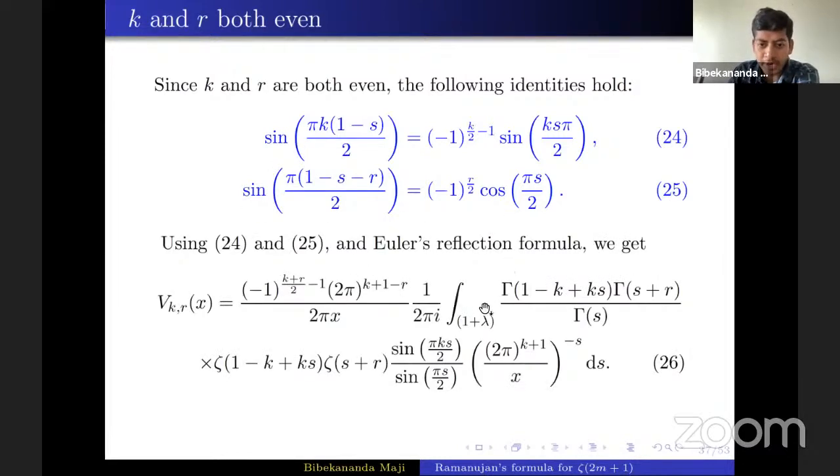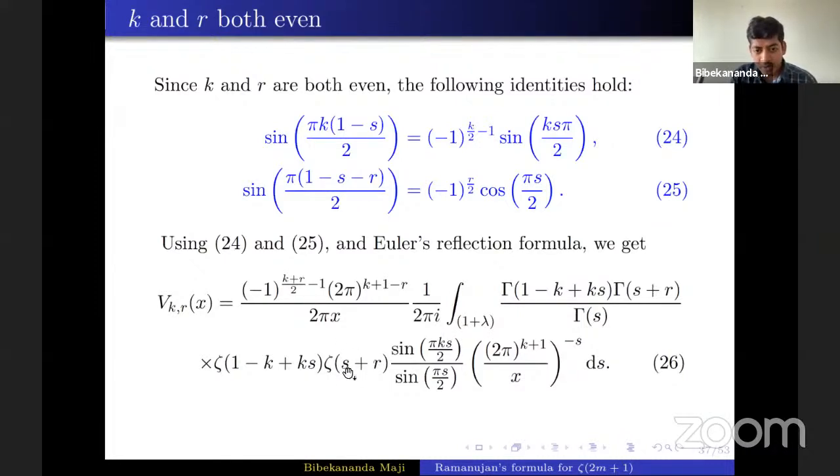Further simplifying, one can obtain this expression, where we can see two gamma functions in the numerator and one gamma function in the denominator. Interestingly, at this point we are integrating on the line with real part of s equal to 1 + lambda.